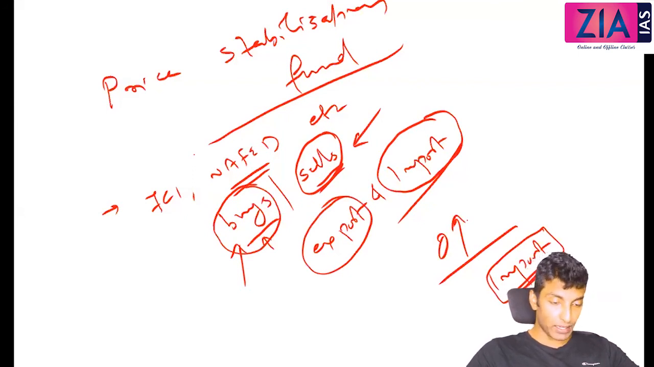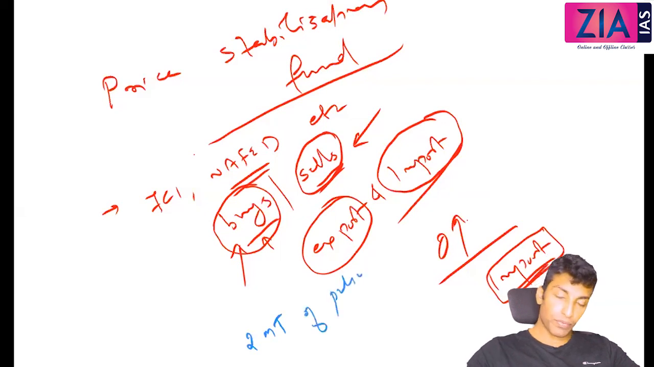One more point you can write under that. Under the scheme, a buffer stock, I will discuss what is buffer stock in detail. Under the scheme, a buffer stock of 2 metric ton of pulses was created in 2016.